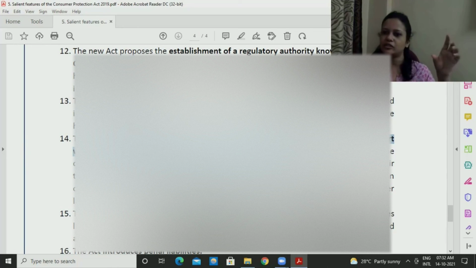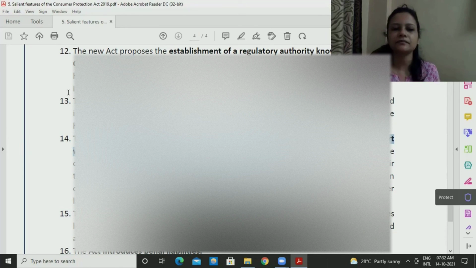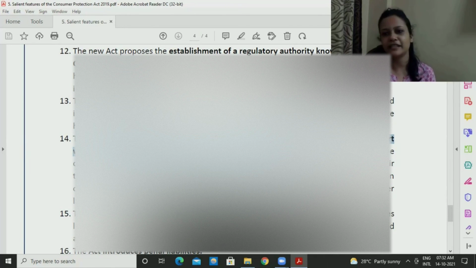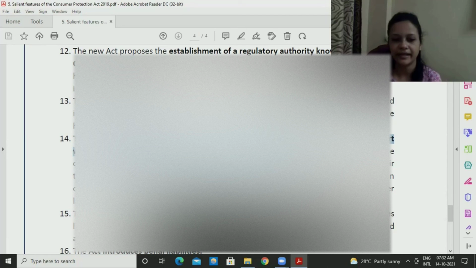So there they will mention that this was the weight when we packed this item, but weight may vary a little bit. Those things will be mentioned on the packet itself. And if we are facing any issues relating to this, we can address it to the concerned forum, whether district, state, or national, whichever forum has jurisdiction.